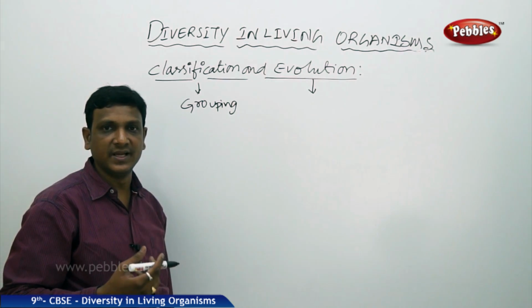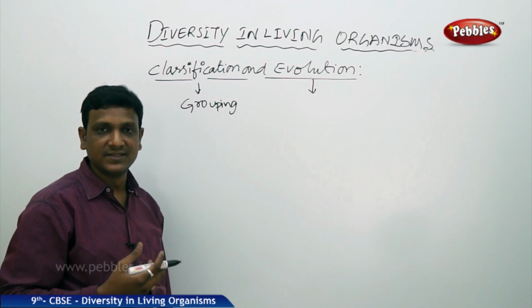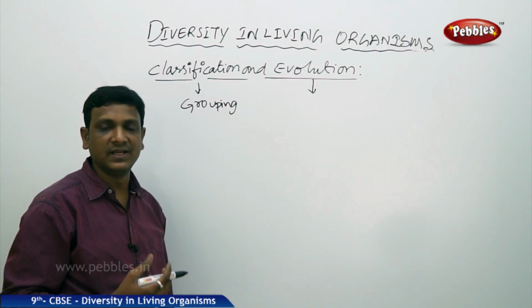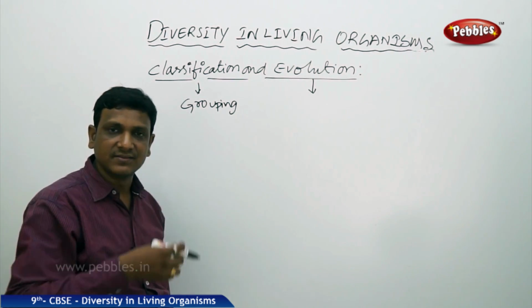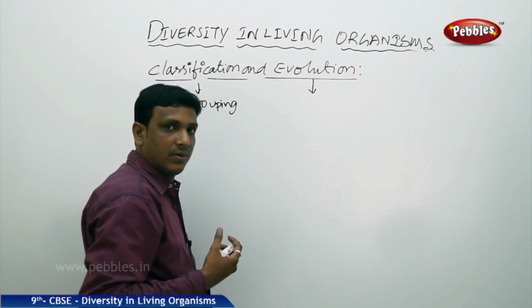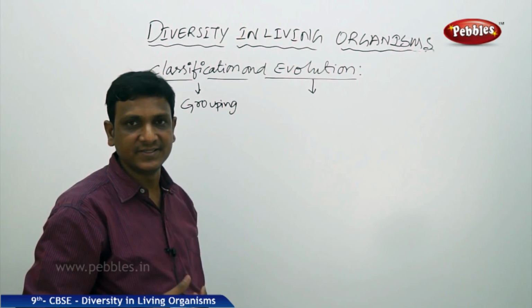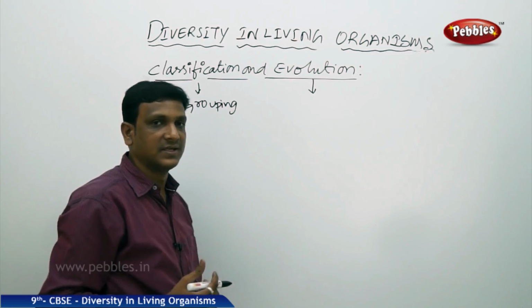He has written in his book how the evolution has taken place, and he has given certain examples which we will study in your next class in the lesson Heredity and Evolution. So the evolution gives certain ideas and hints for the process of classification or grouping.